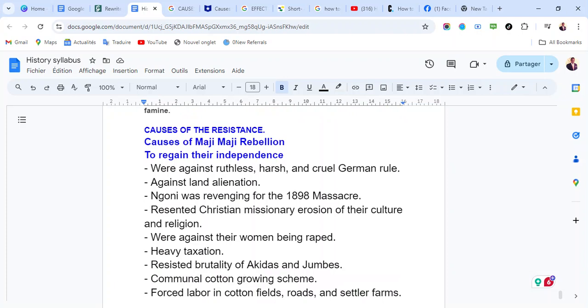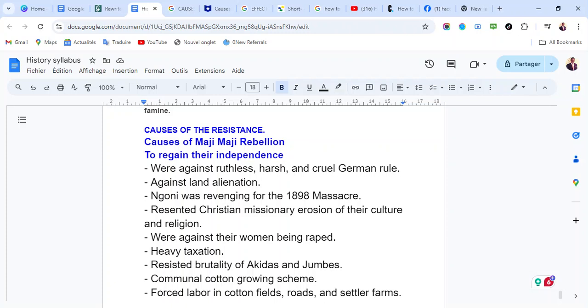The second point is that they were against land alienation. That means the Germans were trying to exploit their lands, use their land without any payment, as if it was their own land. So the people were totally against it, and that led to rebellion.